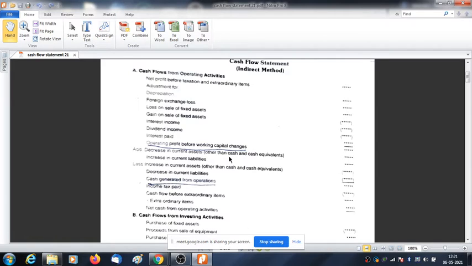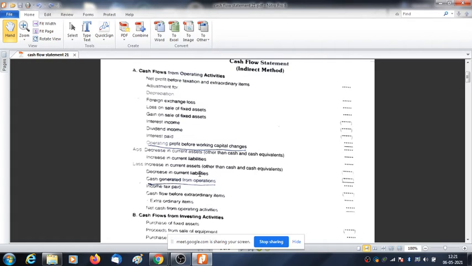Next comes less increase in current asset. Now sundry debtors has increased from 10,000 to 15,000. So what does it mean? That there is no inflow of cash and the debtor balance increases. So increase in current asset needs to be deducted.